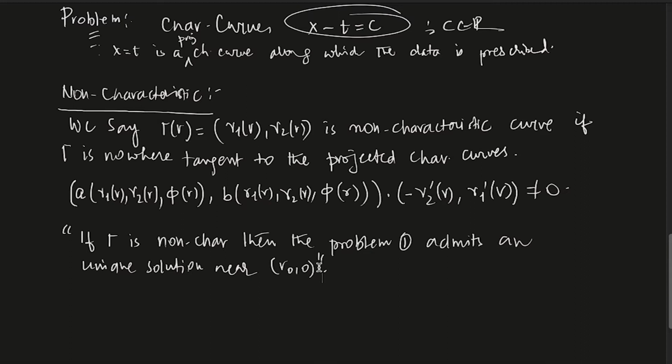Let's say this is your data curve gamma, and that's the point r naught, 0. Near the point r naught, 0, you can actually find a unique solution for this problem, provided gamma is non-characteristic. So this is the existence and uniqueness theorem.